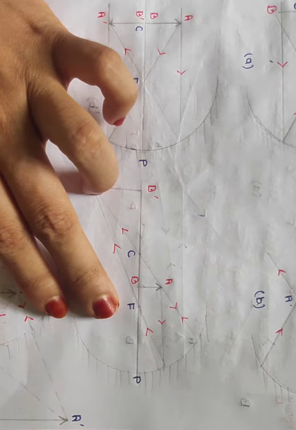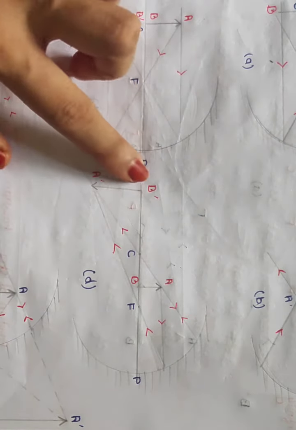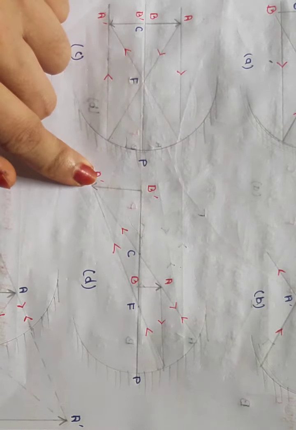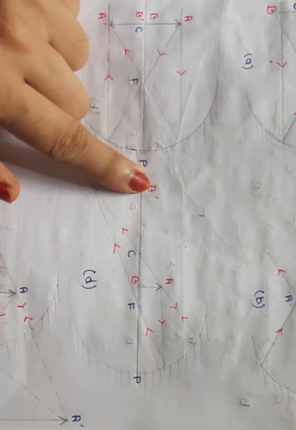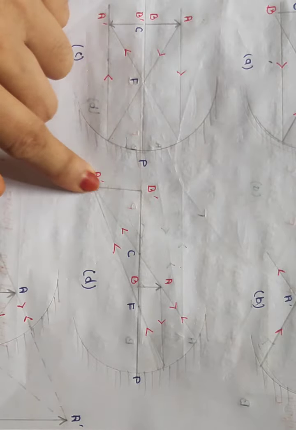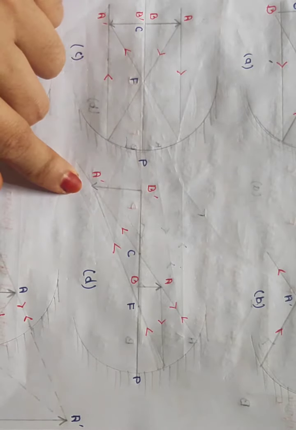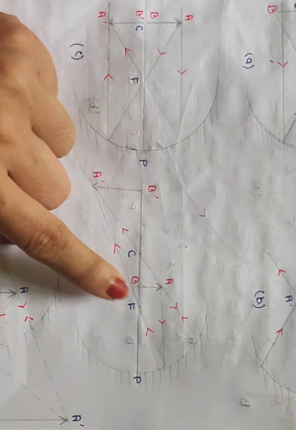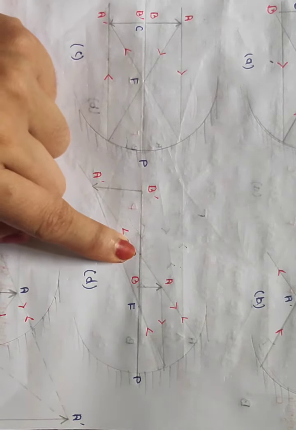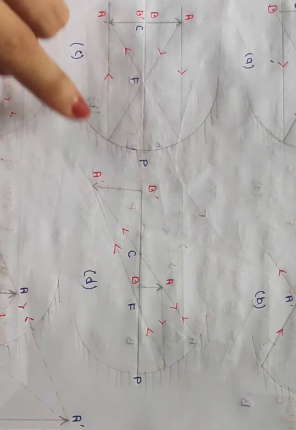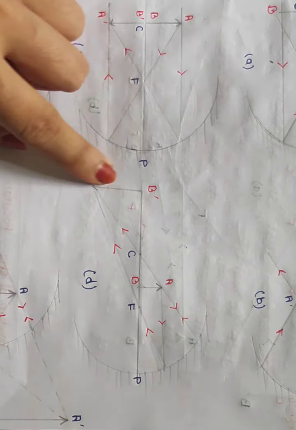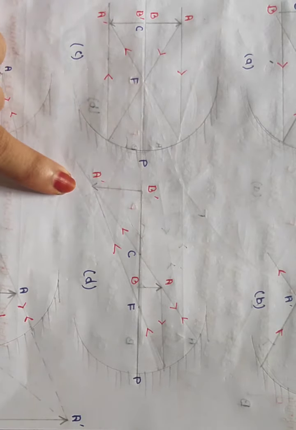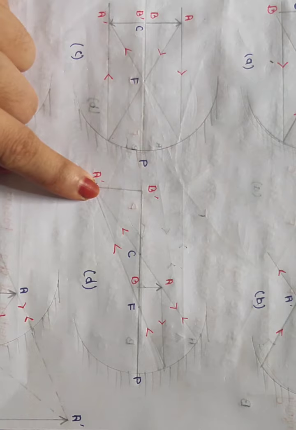So in the next figure you see, when the object position is in between the center of curvature and the focus, you see the image will be formed beyond the center of curvature. And the size of the image will be enlarged, and it will be real and inverted. So you see the figure once again. Whenever the object is in between the center of curvature and the focus, the image that will form will be beyond the center of curvature, and that will be the enlarged image, and it will be real and inverted.